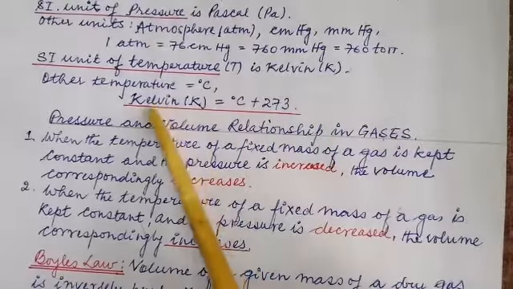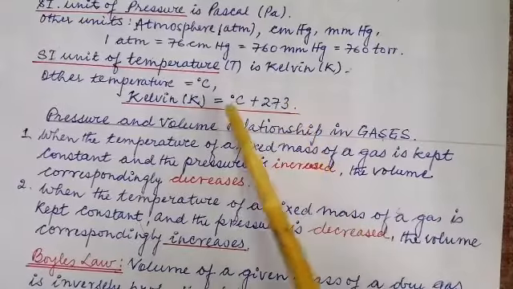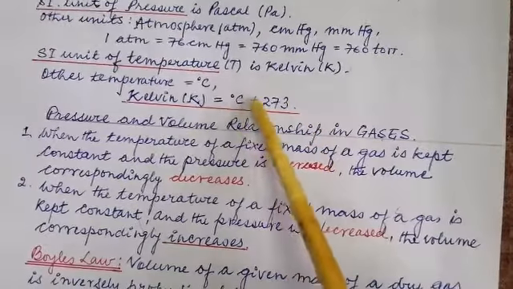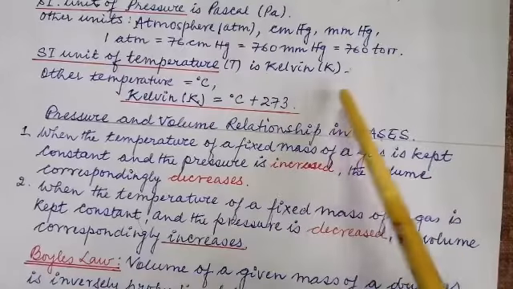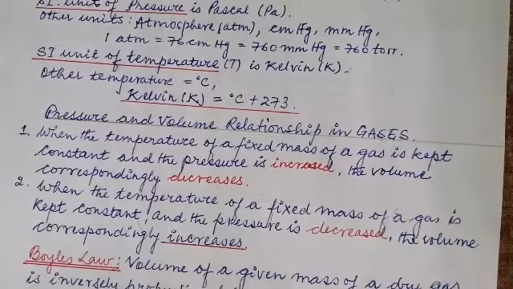Suppose you are given to convert 100 Celsius into Kelvin. What do I do? 100 Celsius plus 273 gives you 373 Kelvin. Are you with me? Now let us move on to pressure and volume relationship in gases.